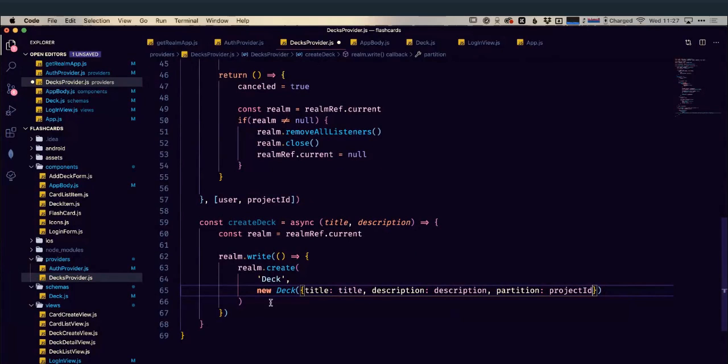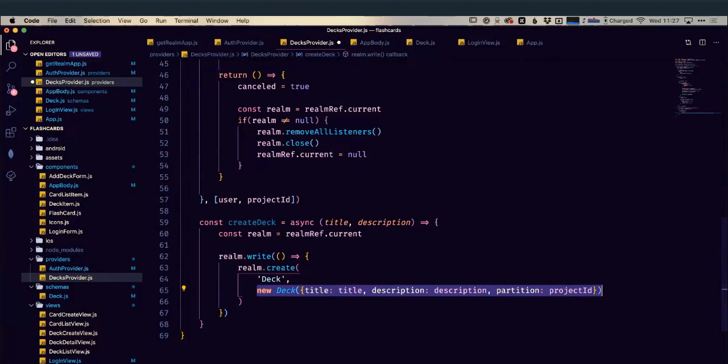So we can call this create deck now, get title description. It's going to write to our realm. It's going to create a new instance of deck, and it's going to store the values in there. We don't need to worry about sync or anything like that. We just do the write. It's going to store it on our local device, and it's also going to sync that up to our Atlas cluster and then down to any other connected devices for us.